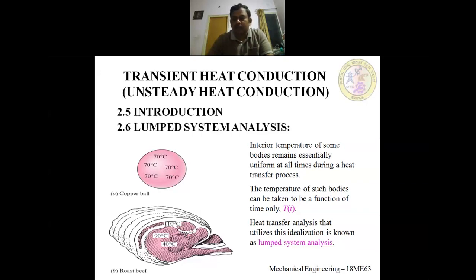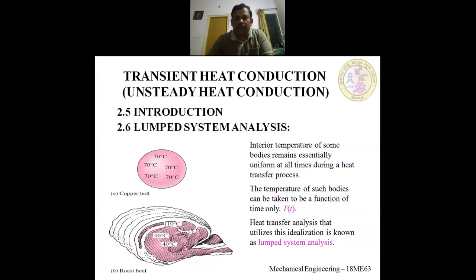So heat transfer to the body or from the body to the surrounding medium is primarily controlled by the convection resistance. And this whole system behaves as a lump.